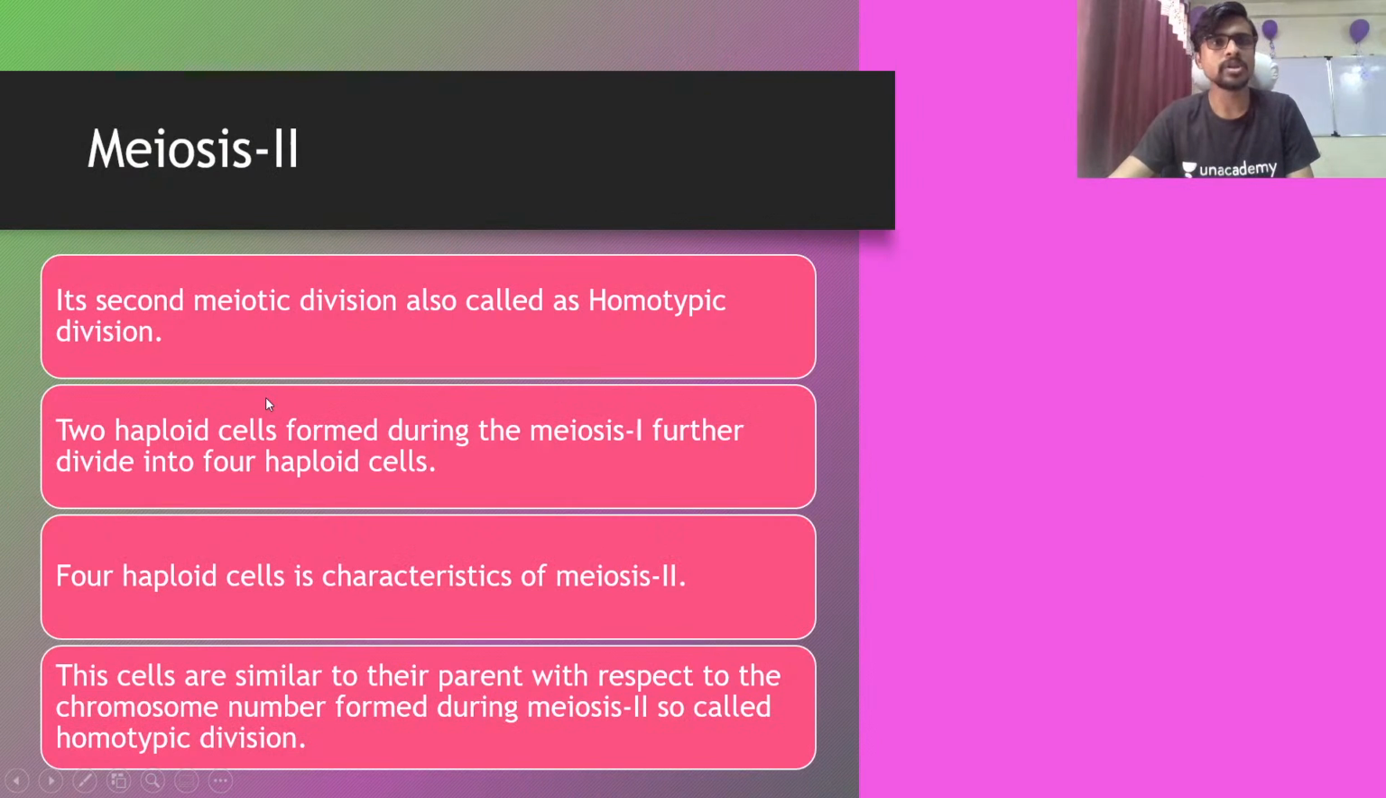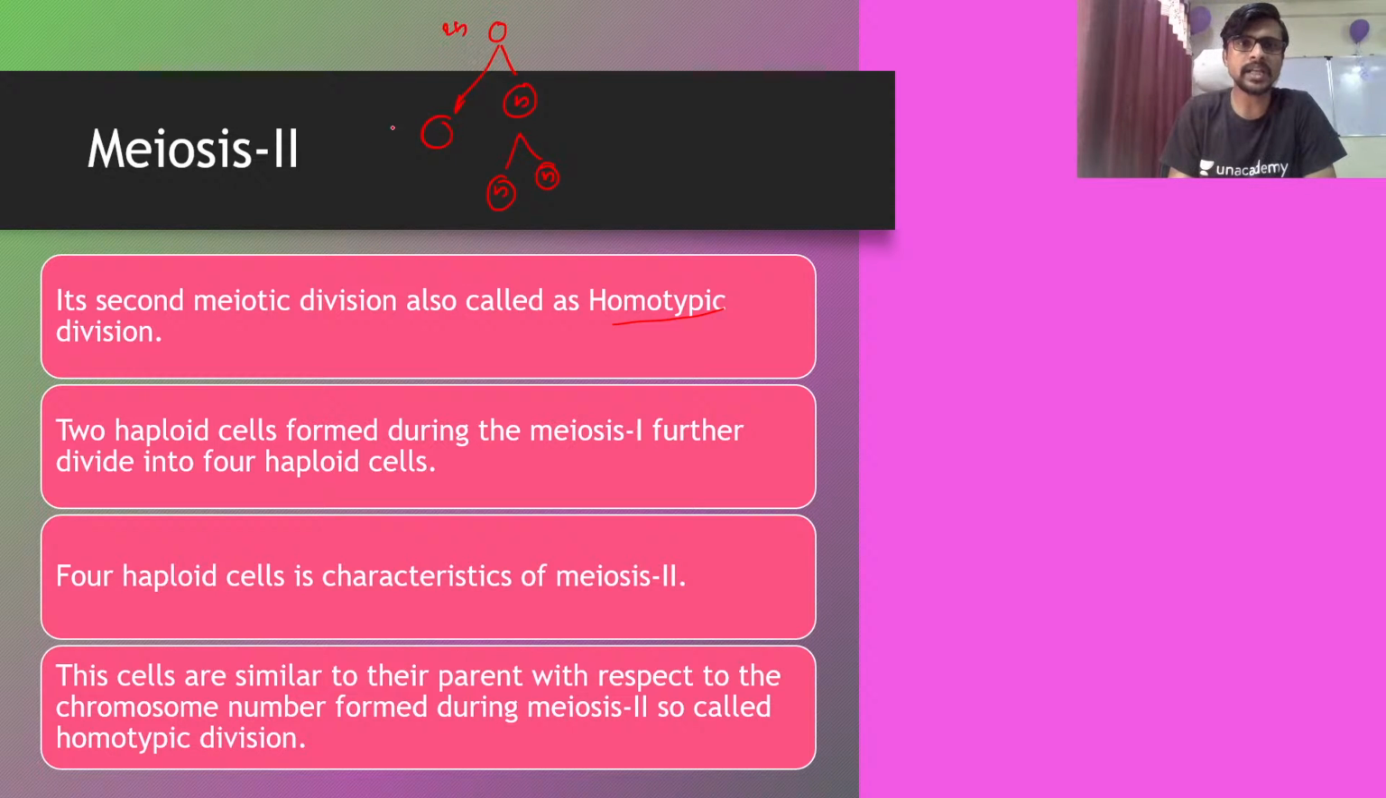Meiosis 2 is the second meiotic division and is also called homotypic because it starts from the n cell and ends in the n cell. But meiosis 1 starts from the 2n cell and ends in the n cell, so it is called heterotypic division. Heterotypic means a different thing. 2n into n is heterotypic and n into n is homotypic, because the number of chromosomes in the first stage and the last stage is similar.